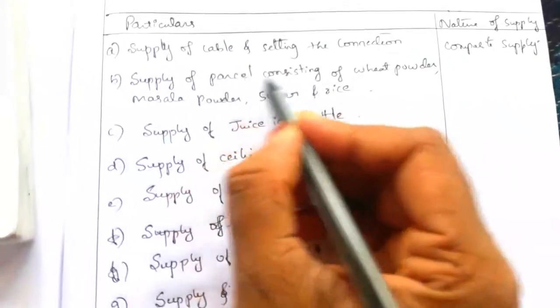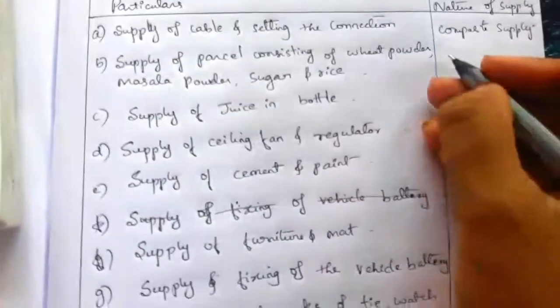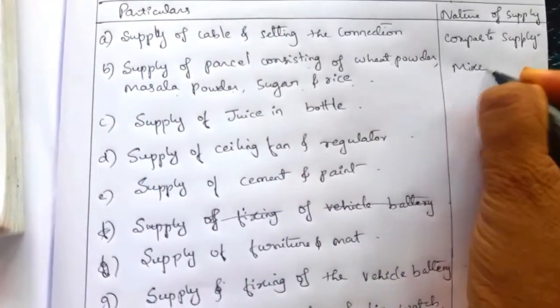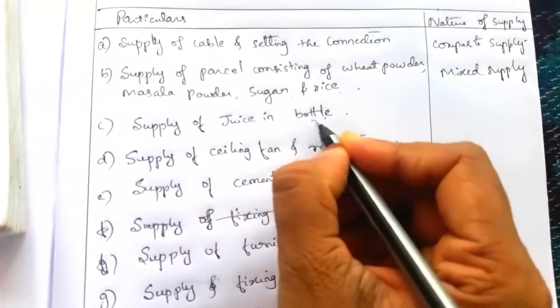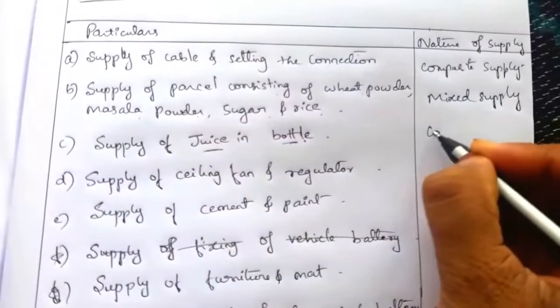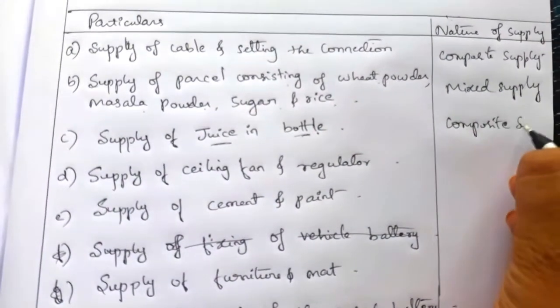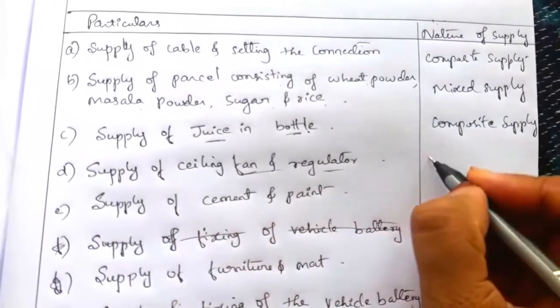Second one, supply of parcel consisting of wheat powder, masala powder, sugar and rice, which can be sold separately. So mixed supply. Third one, supply of juice in bottle. Juice and bottle are naturally bundled, so composite supply. Ceiling fan and regulator, composite supply.